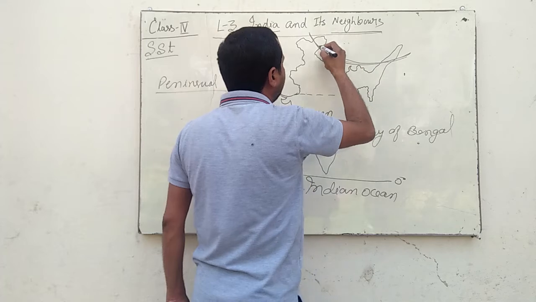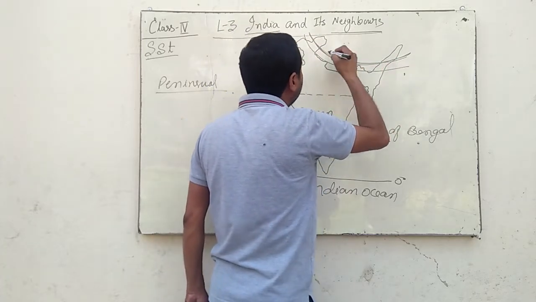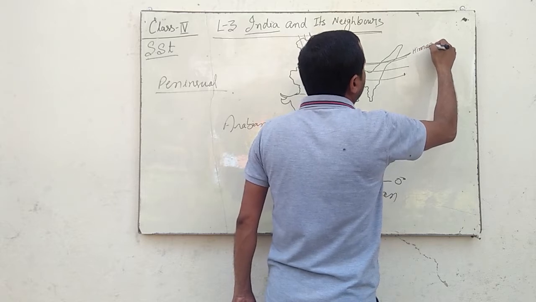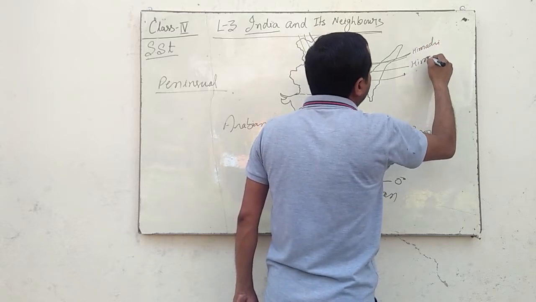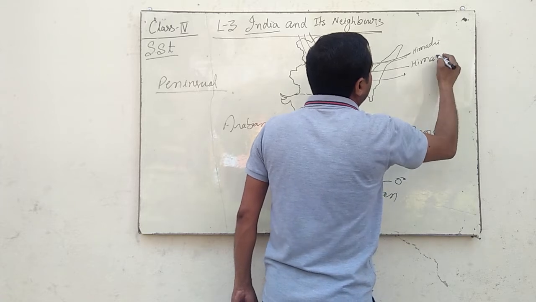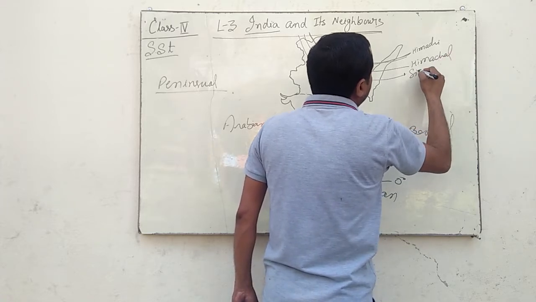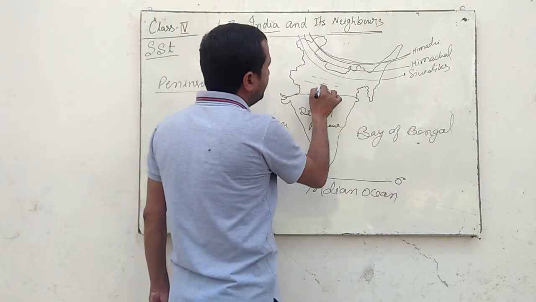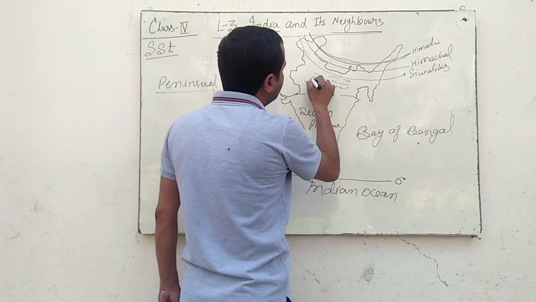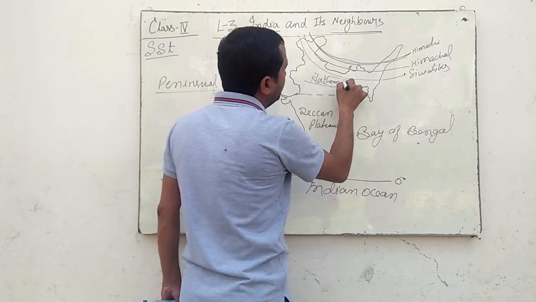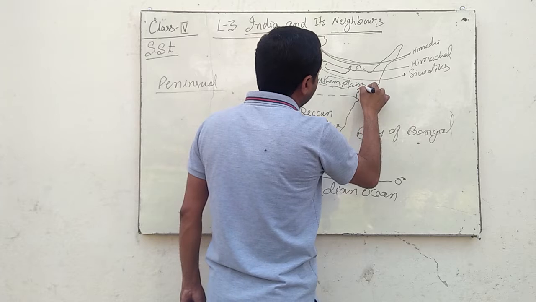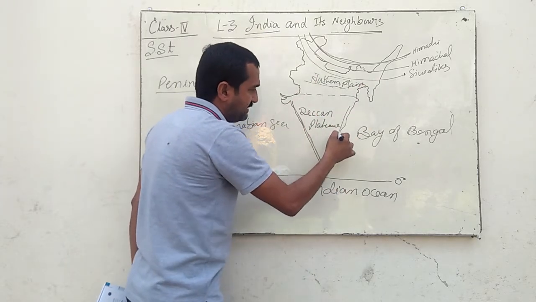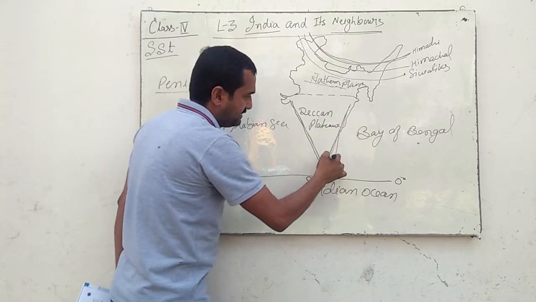Himalayas are divided into three ranges: Himadri, Himachal and Sivaliks. This area is called the Northern Plains. Here it is the Western Ghats, and here you can see the Eastern Ghats.